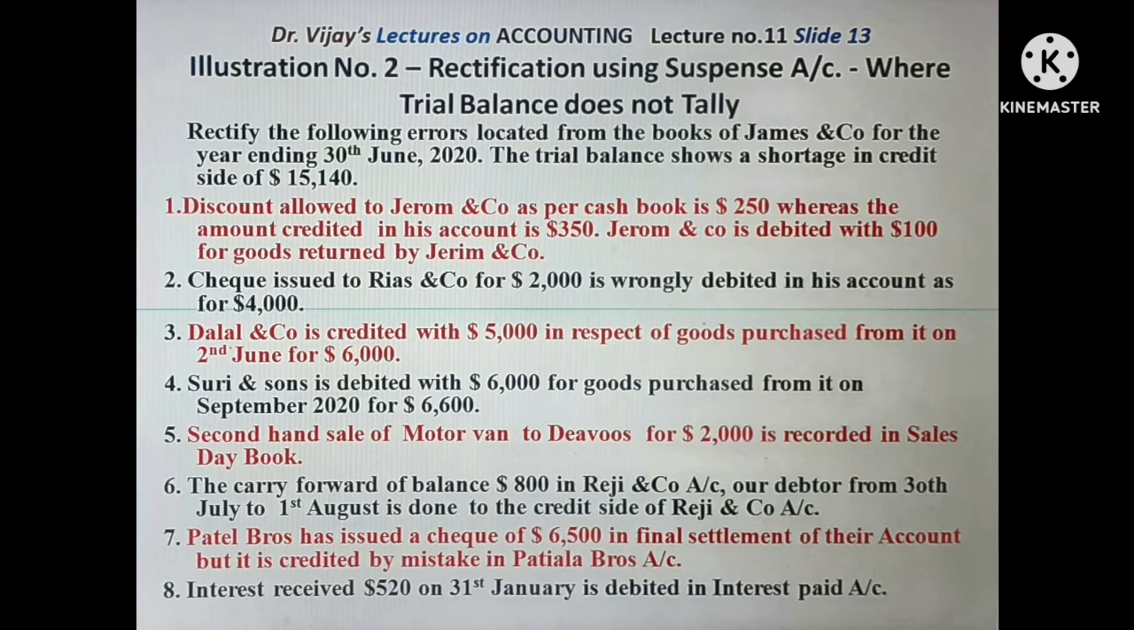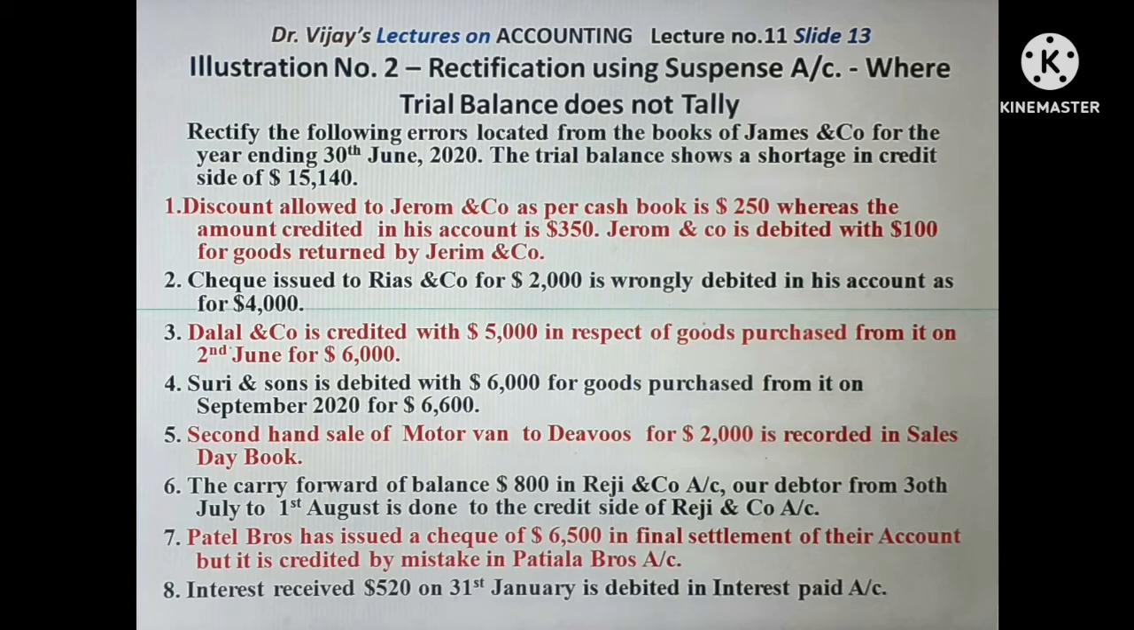Let us see how it works out in illustration number 2. Read the illustration. Rectify the following errors located from the books of James and Company for the year ending 30 June 2020. The trial balance shows a shortage on the credit side of $15,140. The errors. Number 1. Discount allowed to Jerome and Company as per the cash book is $250, whereas the amount credited in his account is $350. The extra amount credited, $100, should be cancelled.